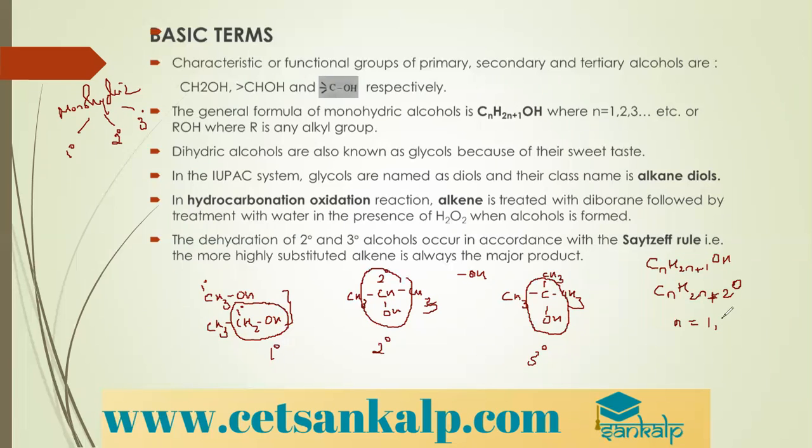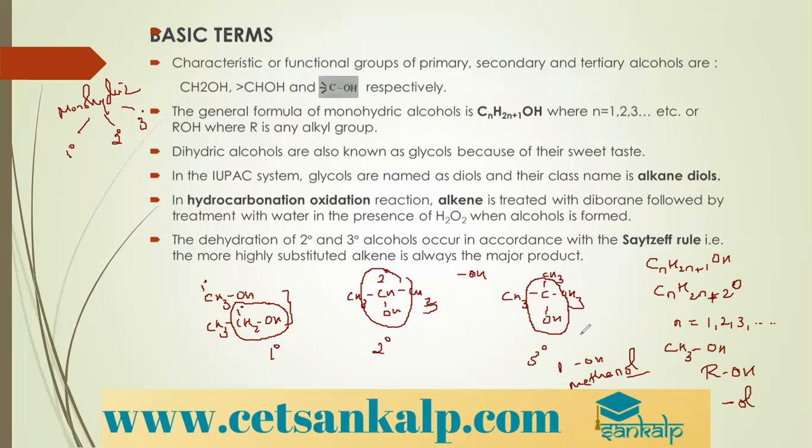That means you can have an alcohol with a single carbon atom also, and that is nothing but methyl alcohol, which is also called methanol. Generally they are represented as ROH, where R is an alkyl group and OH is the functional group for alcohols. And the suffix used is -ol. So when you are writing IUPAC nomenclature, if it is a one carbon atom alcohol, then we write it as methanol.